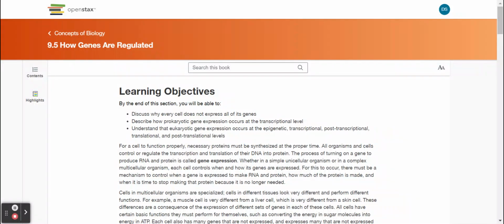Section 9.5, How Genes Are Regulated. By the end of this section, you will be able to discuss why every cell does not express all of its genes, describe how prokaryotic gene expression occurs at the transcriptional level, and understand that eukaryotic gene expression occurs at the epigenetic, transcriptional, post-transcriptional, translational, and post-translational levels.